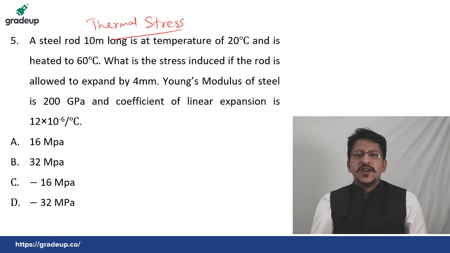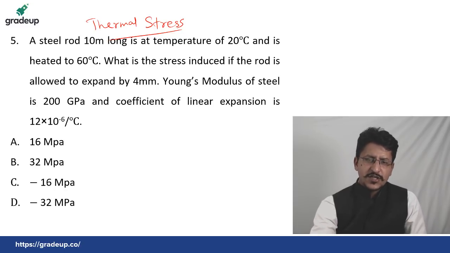What is the stress induced if the rod is allowed to expand by 4 mm? The Young's modulus of steel is 200 gigapascal and the coefficient of linear expansion is 12 into 10 to the power minus 6 per degree Celsius. Have a look at it, try to solve it.